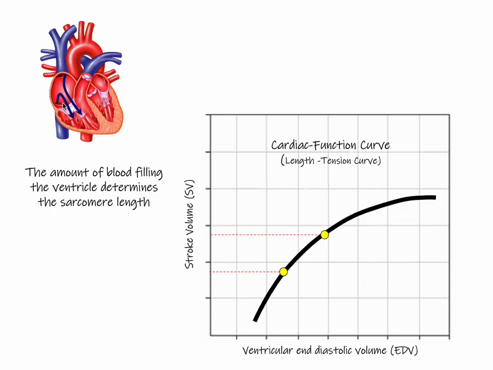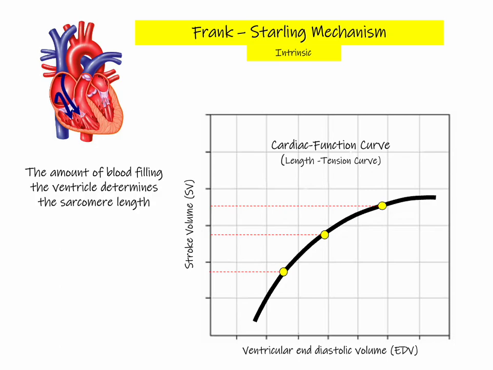But if we increase the amount of blood that returned, that would give us a larger end diastolic volume, and this would give us a larger stroke volume. And we can continue to show the relationship between an increase in end-diastolic volume and stroke volume. This increase in stroke volume as a result of an increase in end-diastolic volume, this relationship was given the name the Frank-Starling mechanism. So this is an intrinsic property of the heart, and what was found out was that in a healthy heart, whatever blood that we return to the heart, with the next heartbeat, that blood will be ejected.